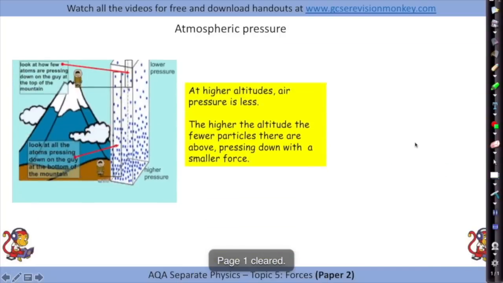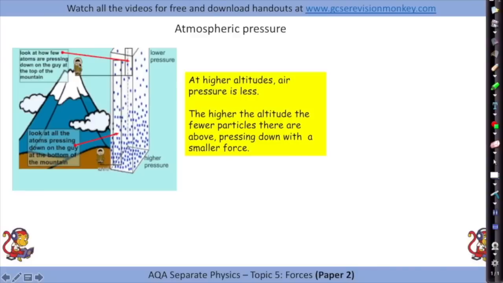Okay, now atmospheric pressure. So if we look at a little man up a mountain or a little man at the bottom of a mountain, at higher altitudes, air pressure is less.